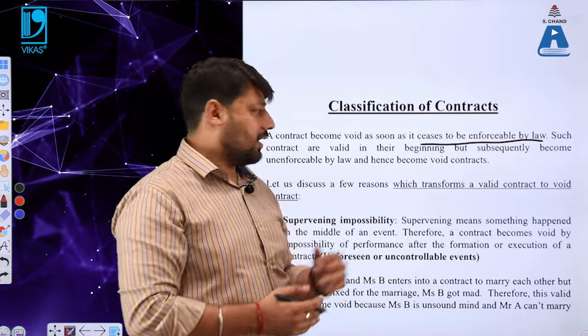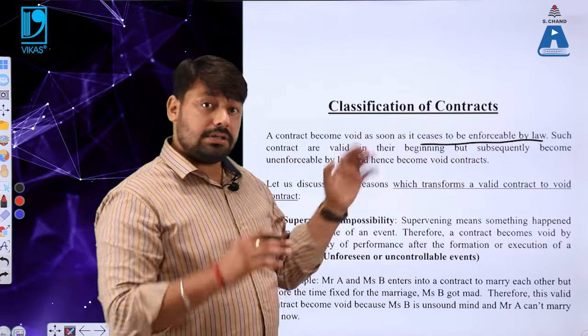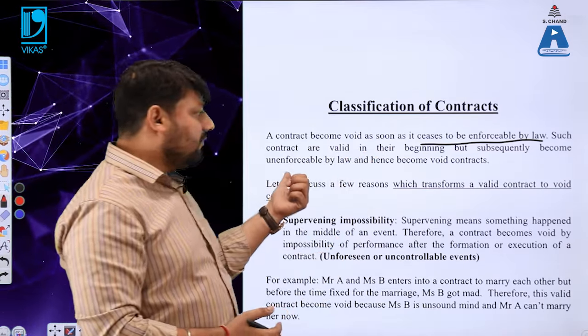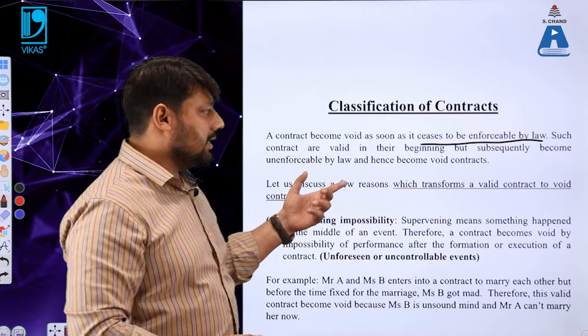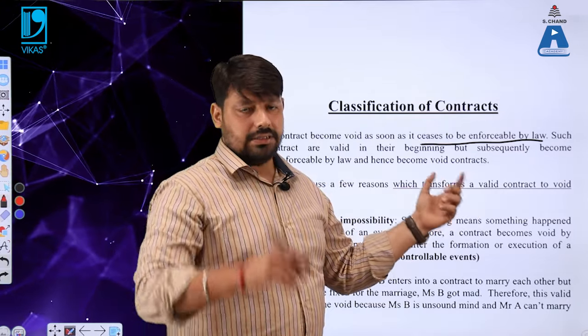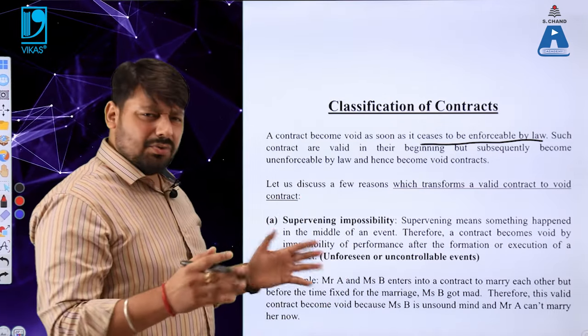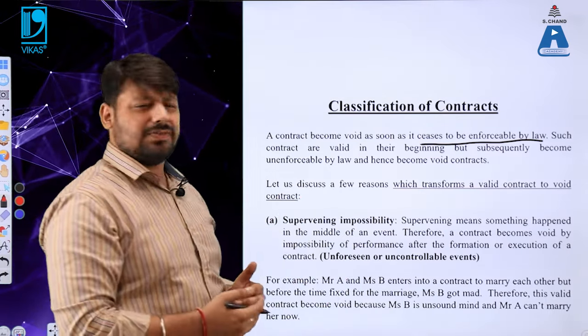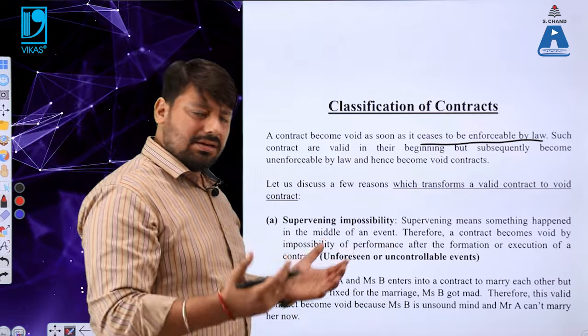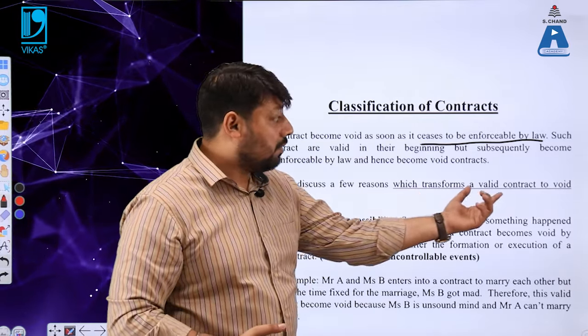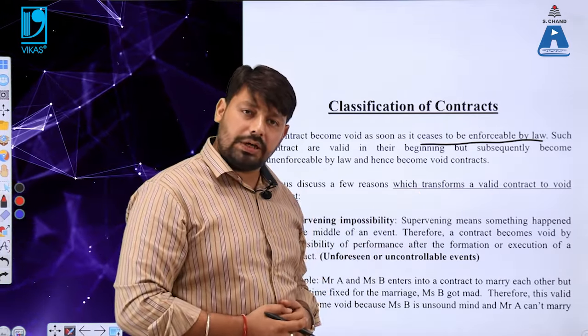Whenever you form a contract, it is valid in the beginning, but subsequently it becomes unenforceable by law, and hence it becomes a void contract. Let us discuss a few reasons why such transformations happen. What are the reasons which transform a valid contract into a void contract?